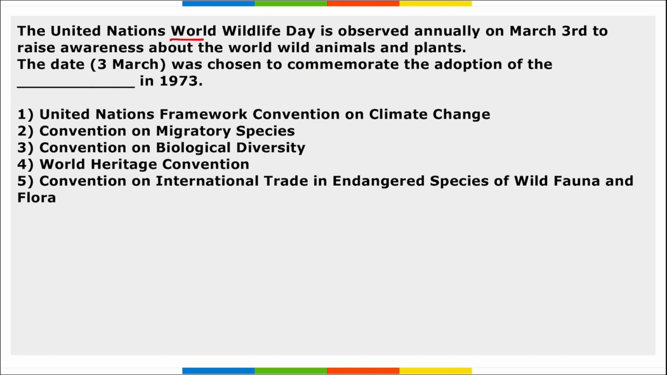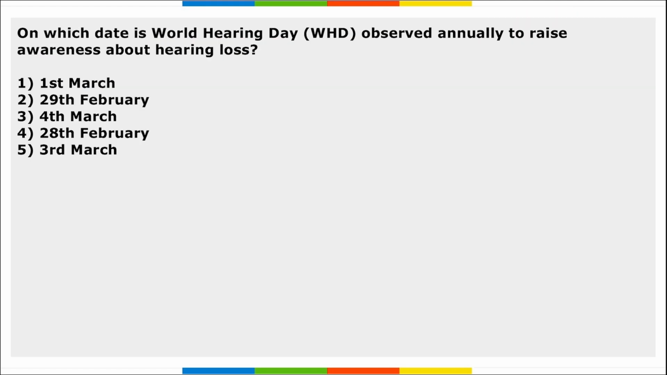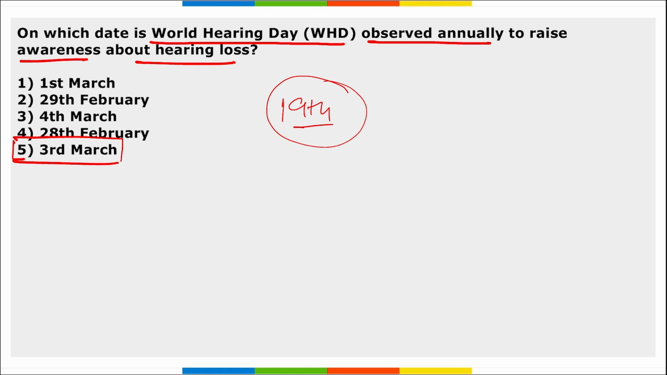Next, United Nations World Wildlife Day is observed annually on 3rd March to raise awareness about the world's wild animals and plants. The day 3rd March was chosen to commemorate the adoption in 1973 of the Convention on International Trade in Endangered Species of Wild Fauna and Flora. Next, on which date is World Hearing Day observed annually to raise awareness about hearing loss? It is 3rd of March. Right, and this time it was the 19th edition of the World Hearing Day that was observed.